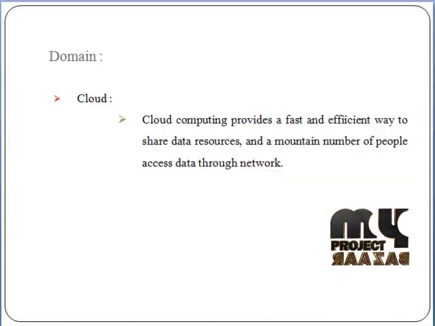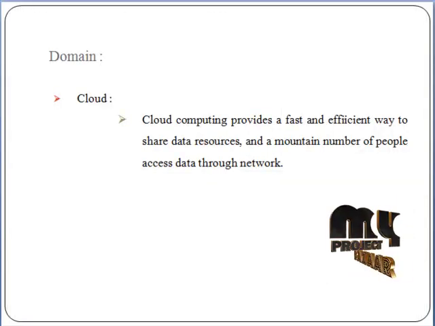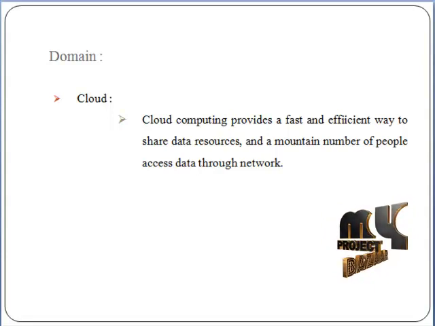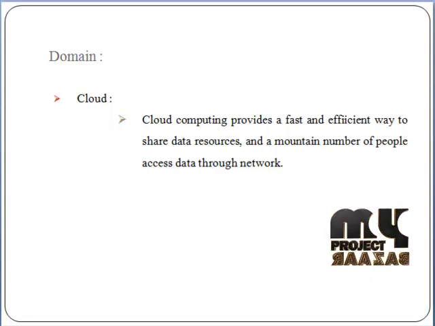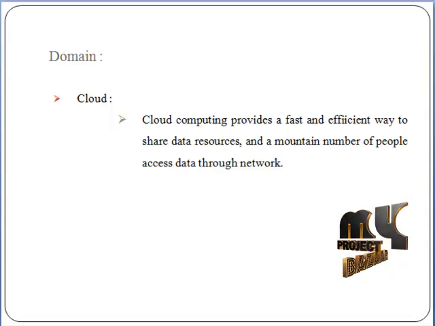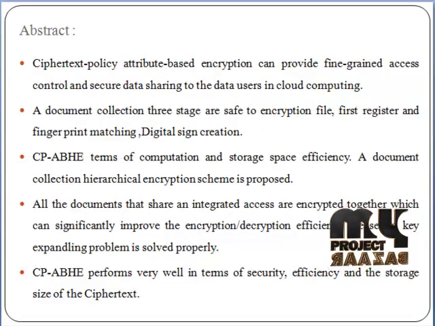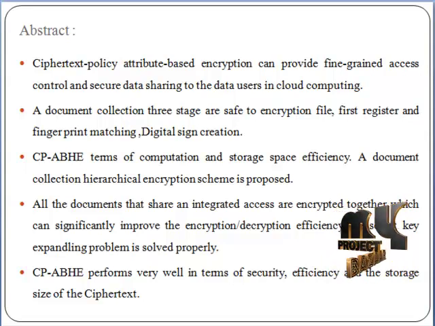Next we discuss the domain introduction. Cloud computing provides a fast and efficient way to share data resources, and a great number of people access data through the network. Next we discuss the abstract introduction. Ciphertext-policy attribute-based encryption can provide fine-grained access control and secure data sharing to data users in cloud computing.